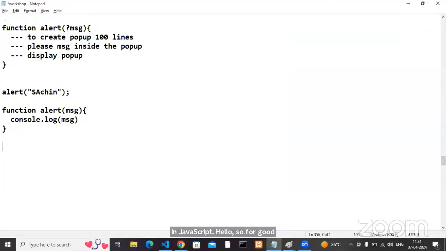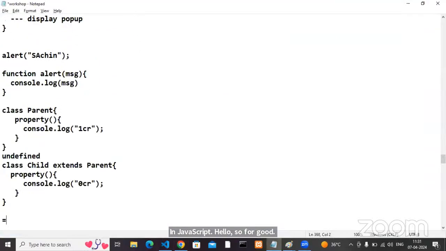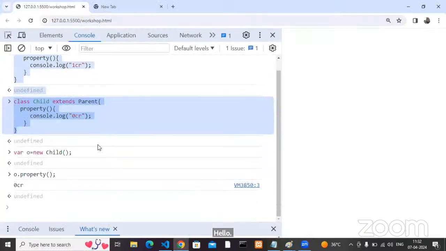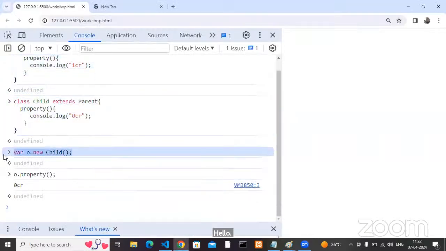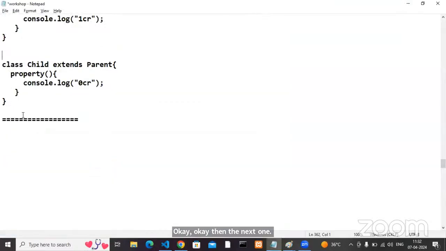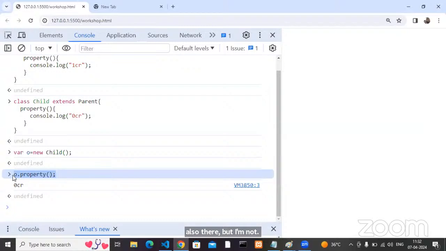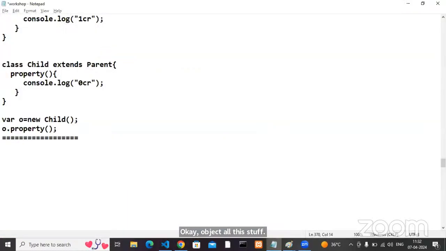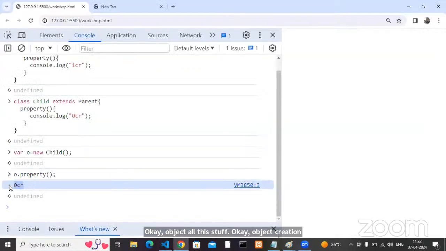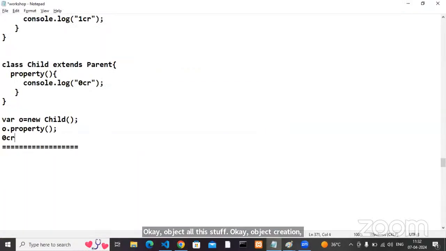Come on. All are agreed. Okay then, the next one. Some other things are also there, but time does not permit: objects, object creation, constructors. Okay then, next one.